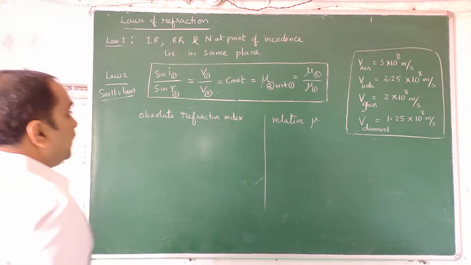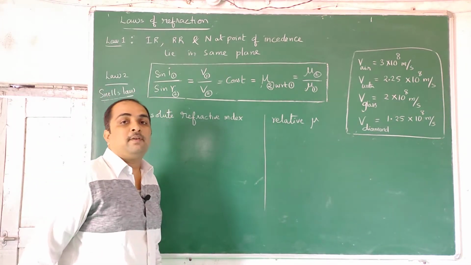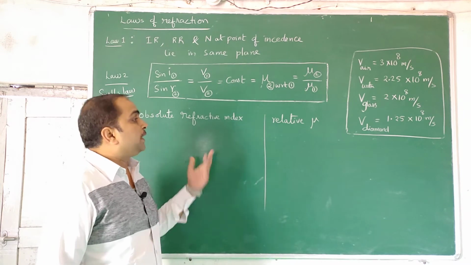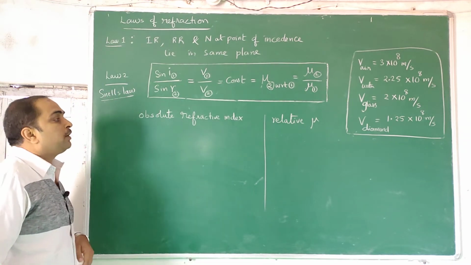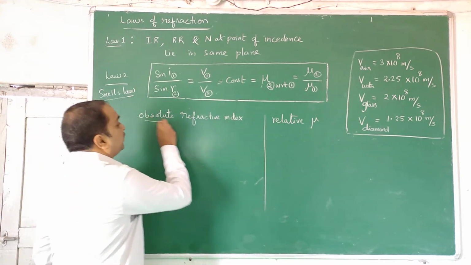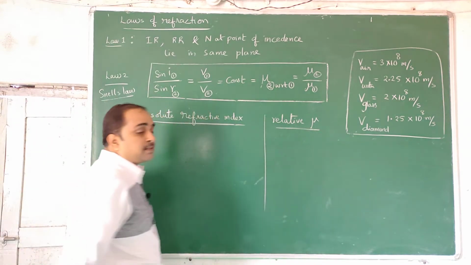Yeah, we shall continue this concept. We will find the refractive index of a few things, so now I am going to do a few problems. There are two types of refractive indices. One is called absolute refractive index, the other is relative refractive index.